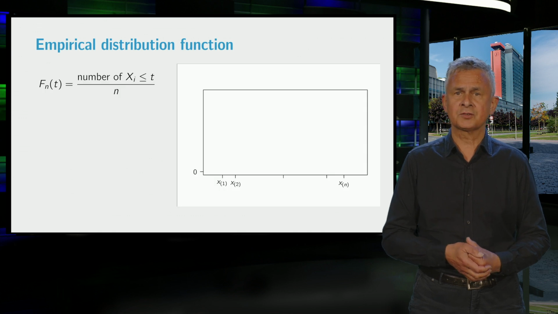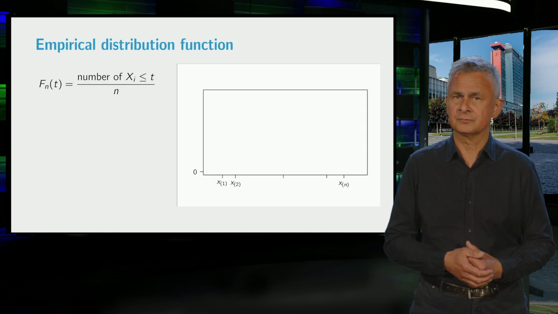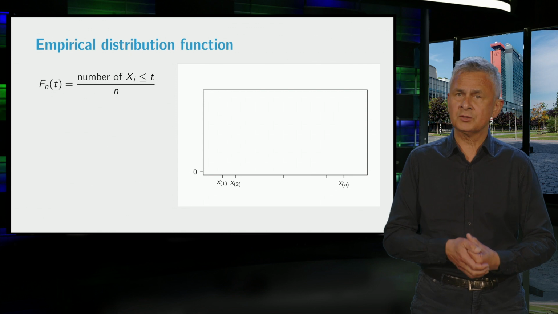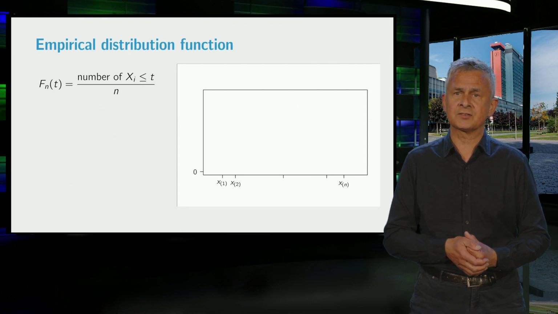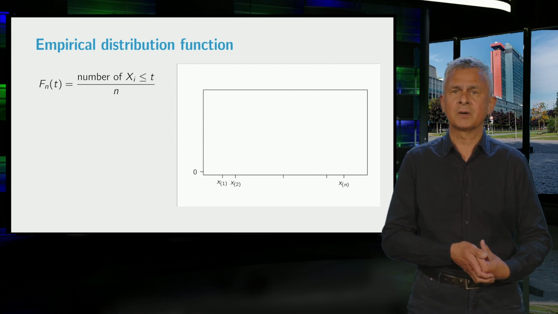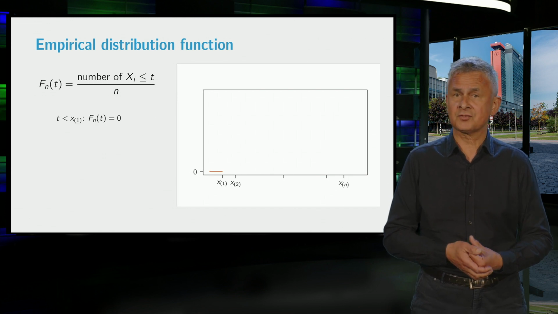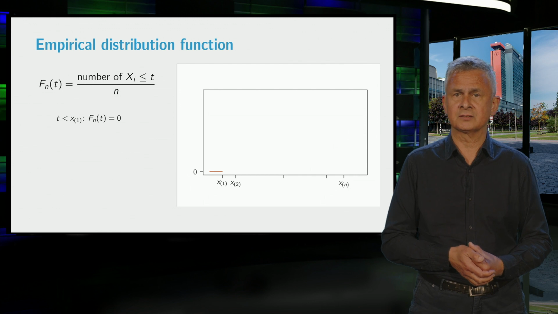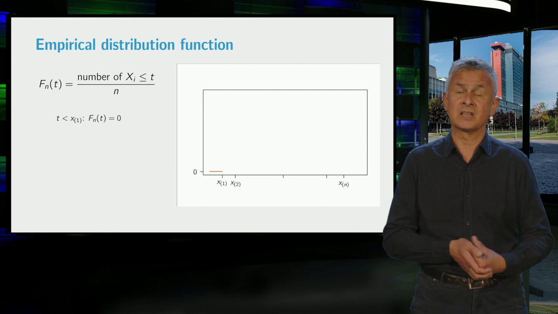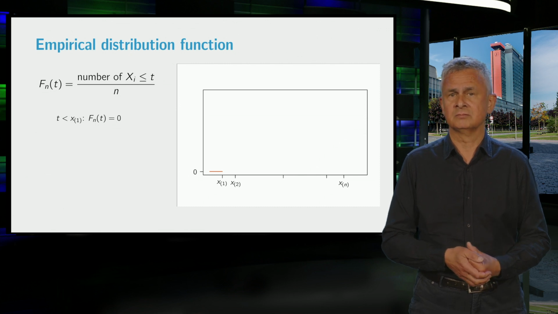The graph of this function is constructed as follows. Let us mark the observations over a horizontal axis, represented by the order statistics. When t is less than the smallest order statistic, then none of the observations lies below t, so that Fn of t is 0.